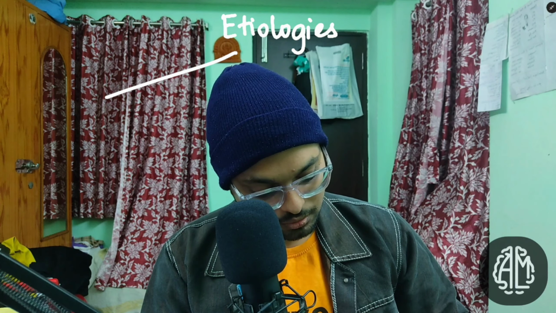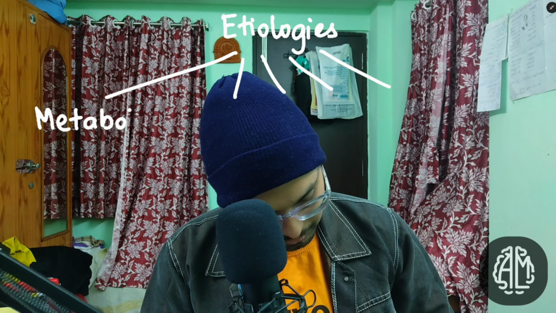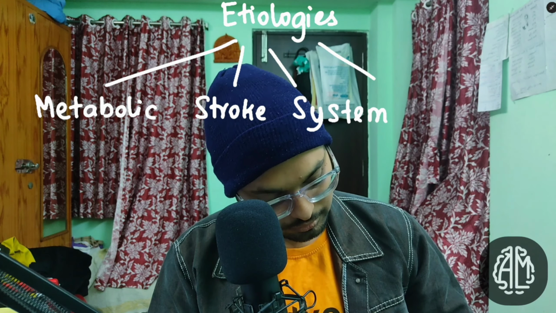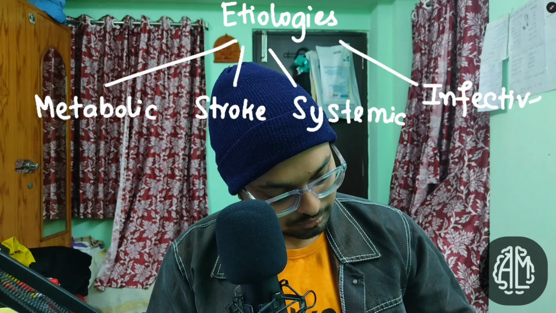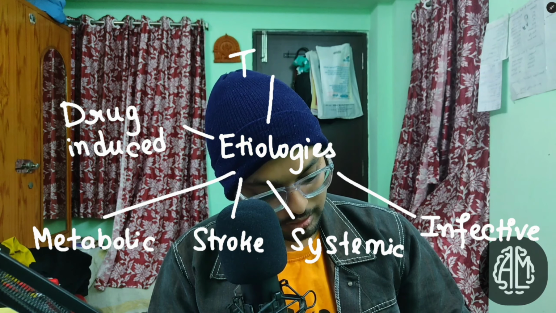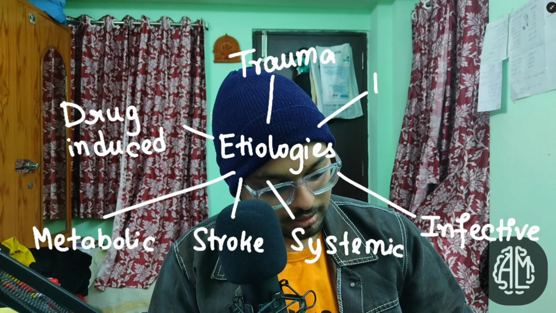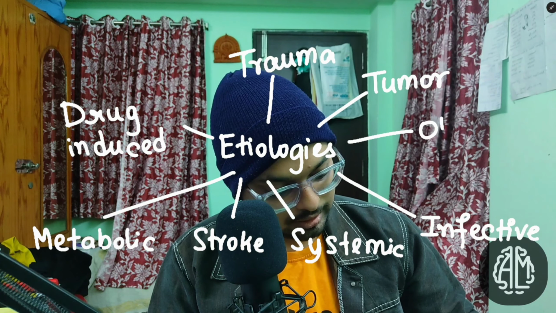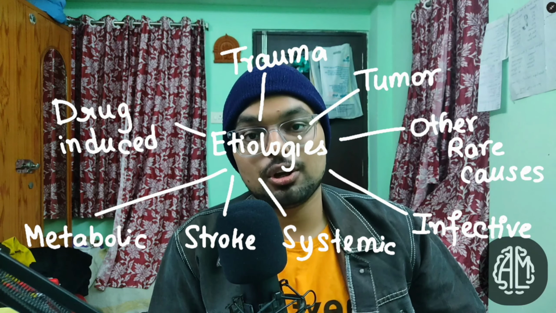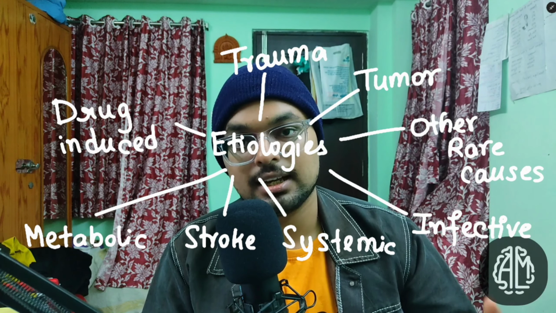So, etiologies of status epilepticus, we can broadly classify them into metabolic, then stroke, then systemic, infective, drug induced, then trauma, then tumor, and other rare causes. These are the various etiological reasons behind the status epilepticus.